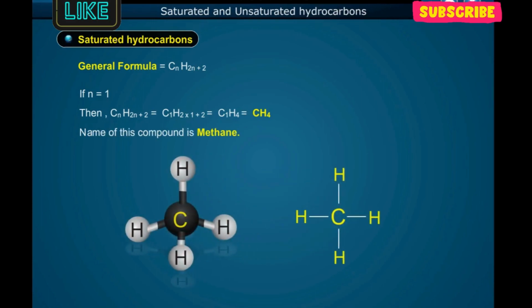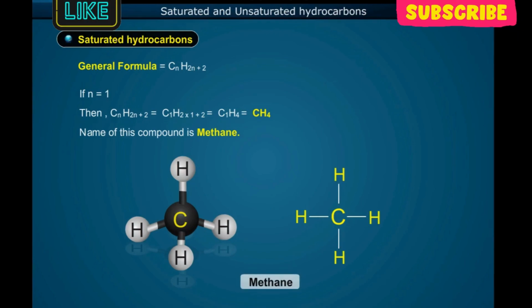General formula: CnH2n+2. If n is equal to 1, then CnH2n+2 is equal to C1H(2×1+2), that is equal to C1H4, that is equal to CH4. Name of this compound is methane.